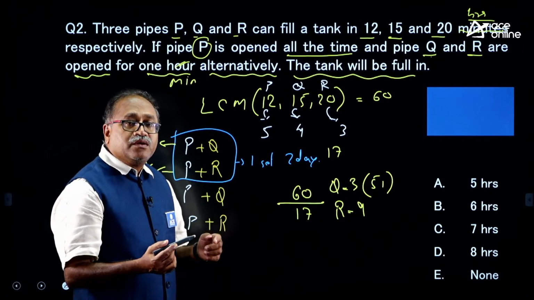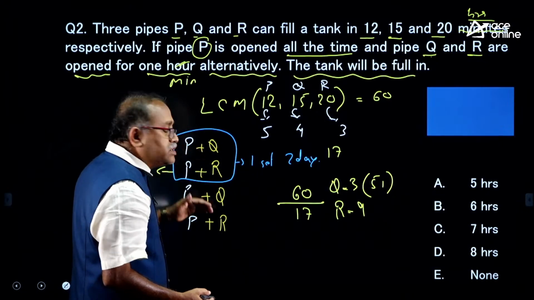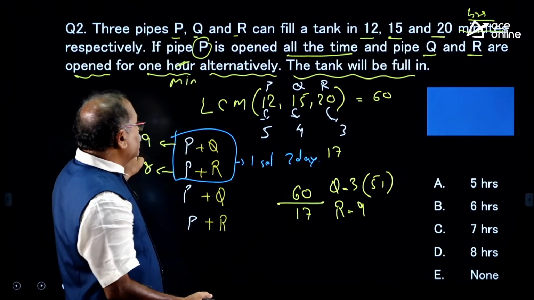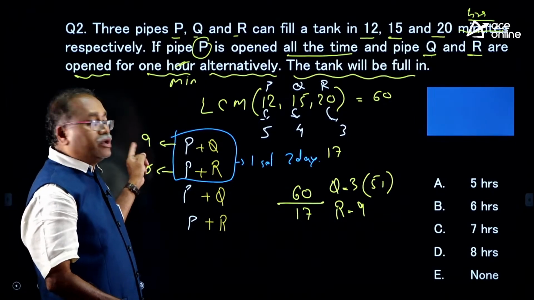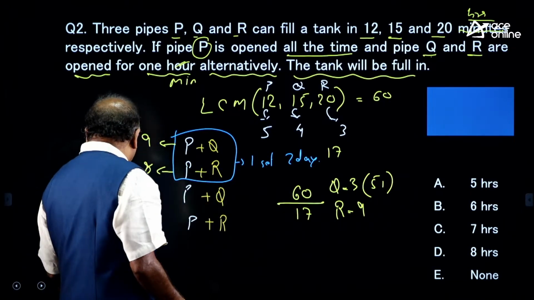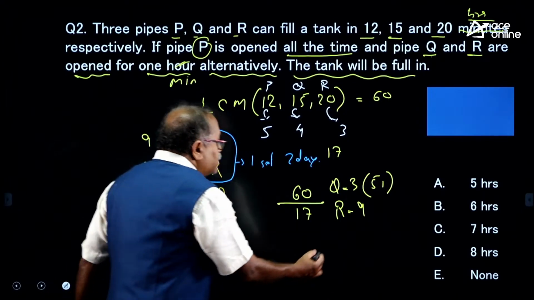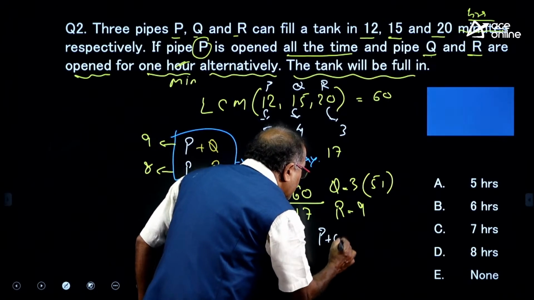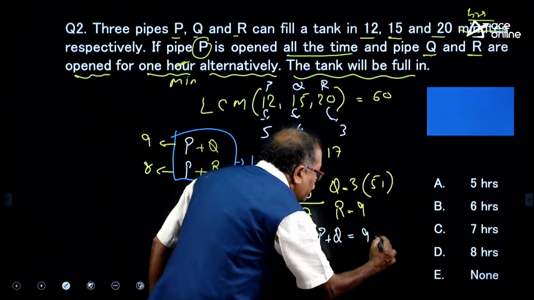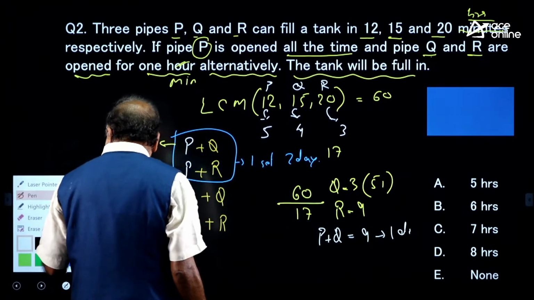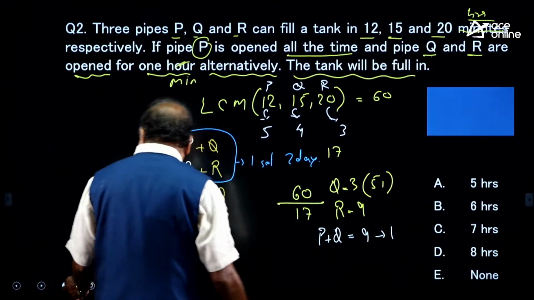When the sets are over, the next to work are P and Q. P and Q complete how many units per hour? 9 units per hour. 9 units are left. Therefore, P plus Q will complete 9 units, and it will take 1 hour, not 1 day.